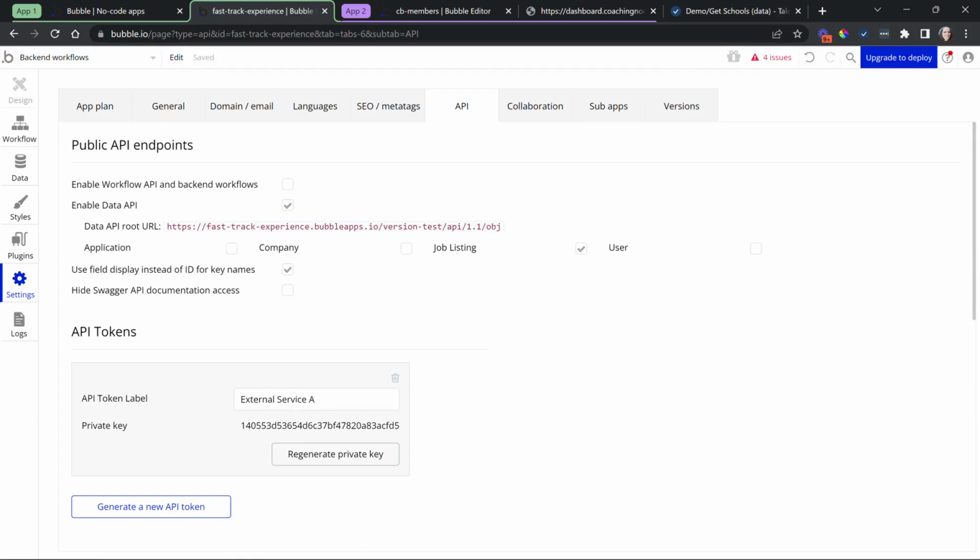This also is helpful because if you feel like the key is compromised, you can recreate it, you can regenerate it. That makes the old key revoked, right? It's not going to work anymore. Or you can simply delete it, and that previous key will not work anymore as well. Being able to create multiple tokens will also make it so that every individual service you give access to has their own key. So it's a little bit more separated that way.